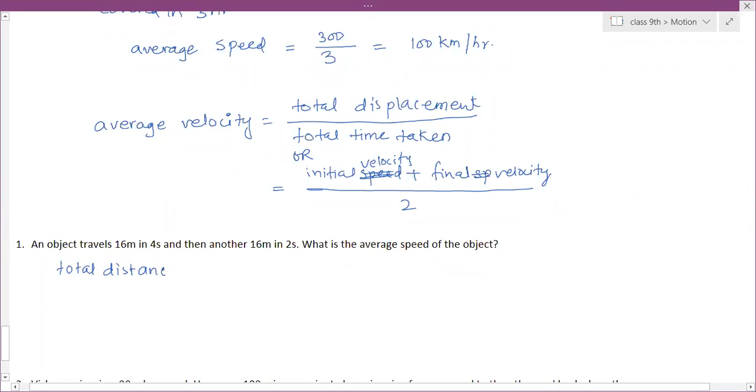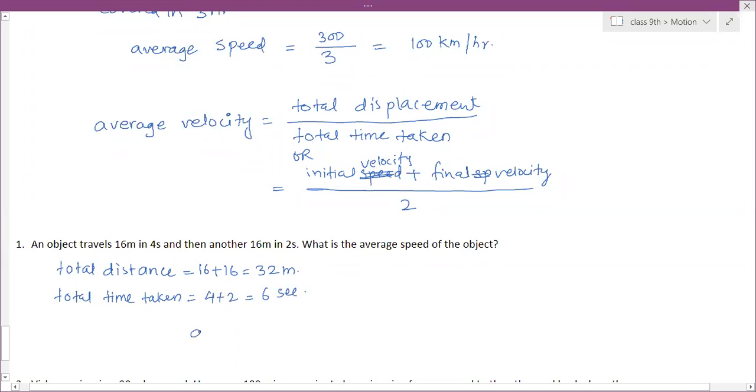So what is the total distance? 16 meters plus 16 meters, that is 32 meters. Total time taken? 4 seconds plus 2 seconds, that is 6 seconds.